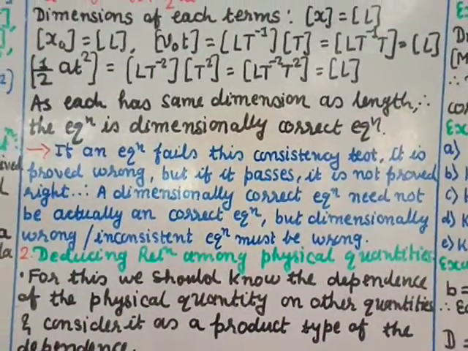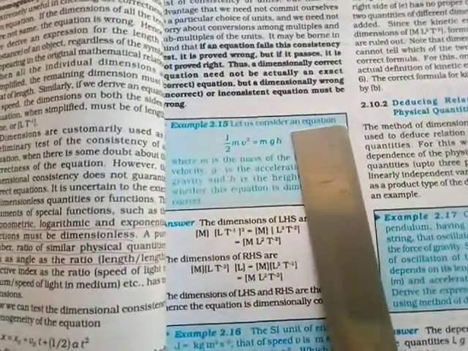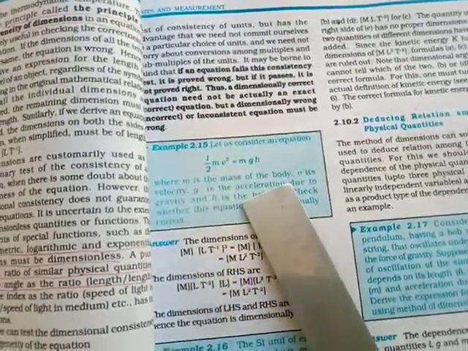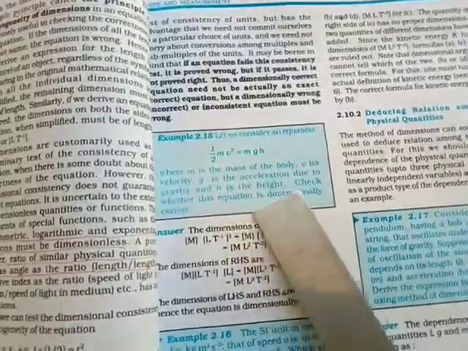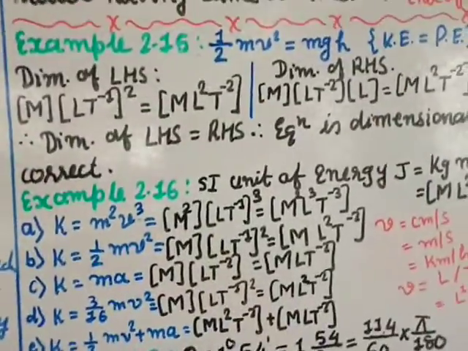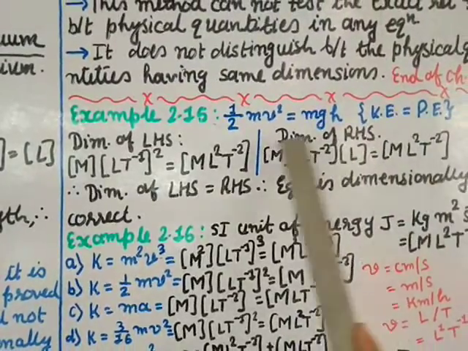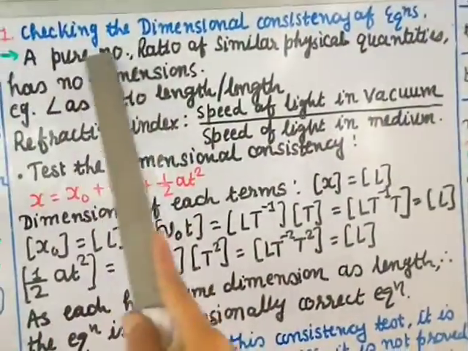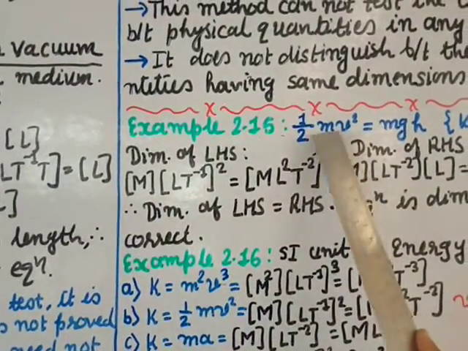Let us study example number 2.15. Let us consider the equation one by two m v square equal to m g h, where m is the mass of the body, v is velocity, g is the acceleration due to gravity, and h is the height. Check whether this equation is dimensionally correct. Let us check the left hand side against the right hand side. This is actually kinetic energy and this is potential energy. Now the dimension of the left hand side: half is a constant, and as I said, a pure number is dimensionless, so we will not consider that. We start with m. m is a mass, that is M. Then v is a velocity.